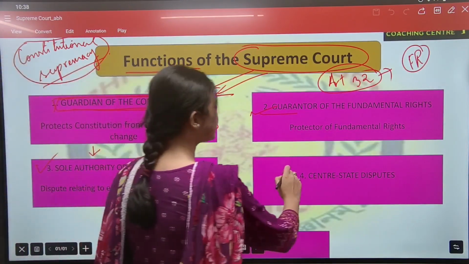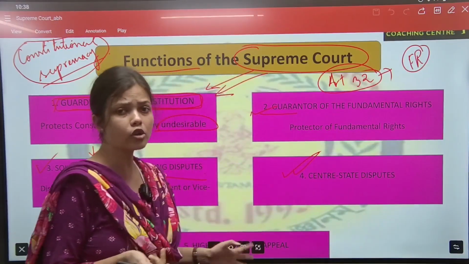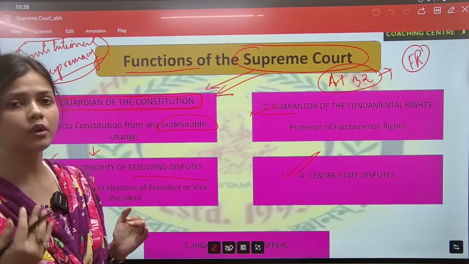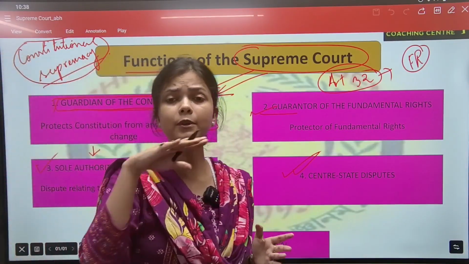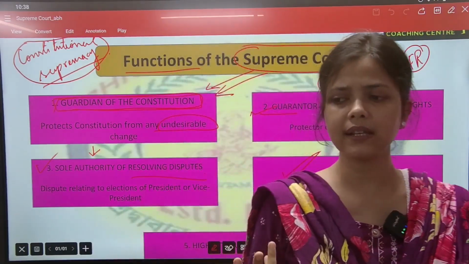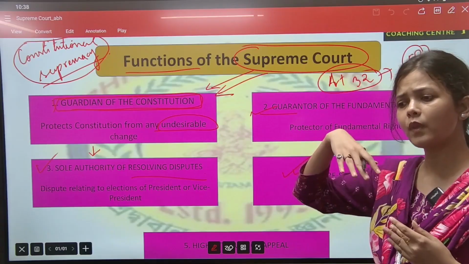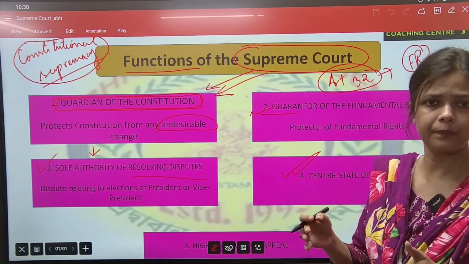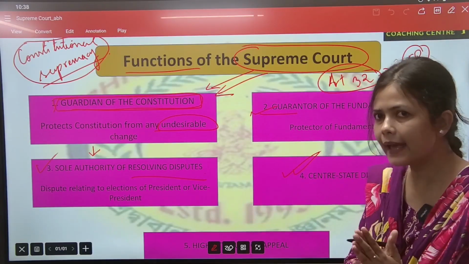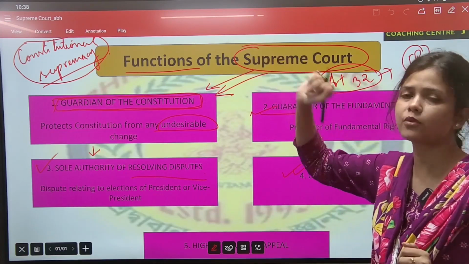Then, if any Center-State dispute happens, the Supreme Court will look over that. Why? Because the Supreme Court is the apex court. Center-State dispute, meaning the Government of India and, for example, the Government of Assam.